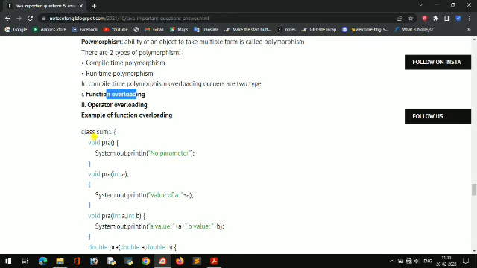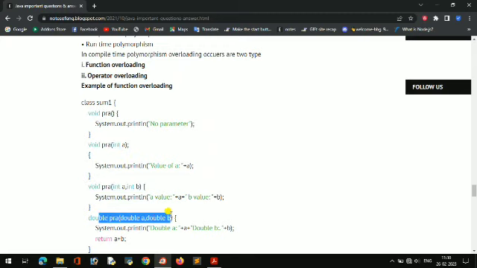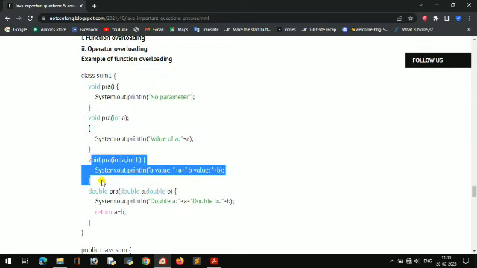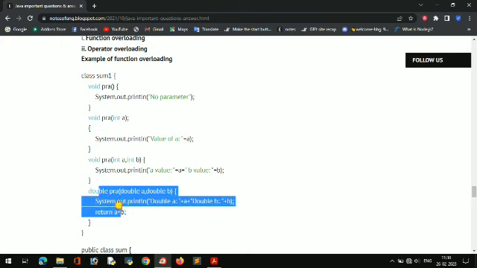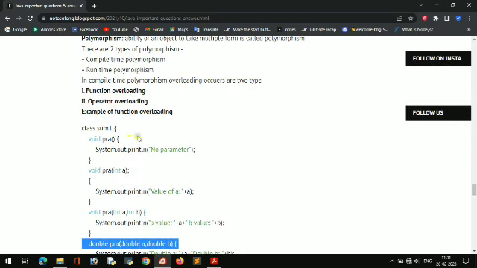Function overloading means the same function you are writing again and again, but I am passing different parameters. The same function PR is there, but here I am not passing any parameters, here I am passing one parameter, the value of a, here I am passing two parameters, and here I am passing two parameters but of type double. The function name is the same, so that is called function overloading.